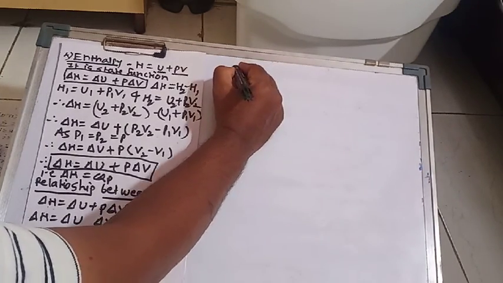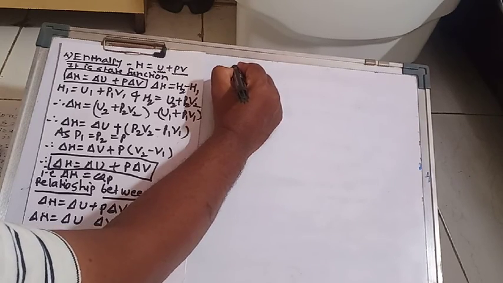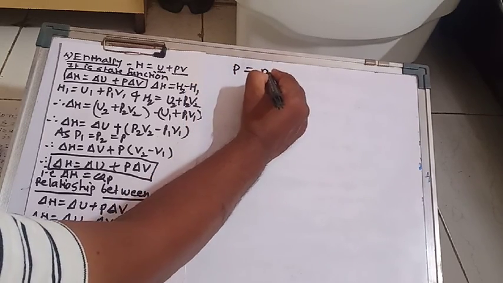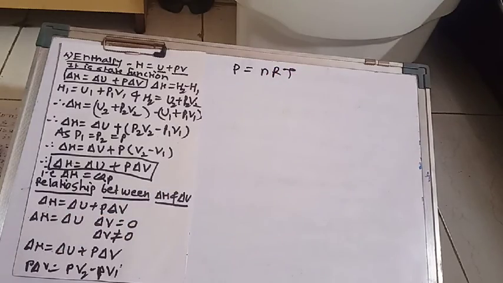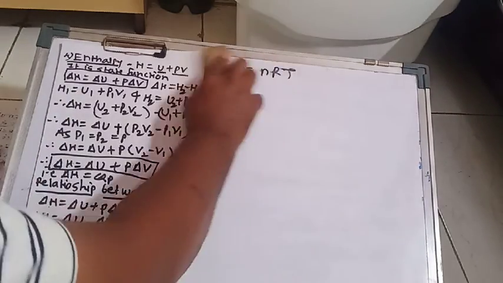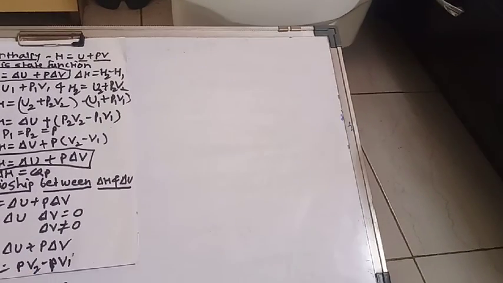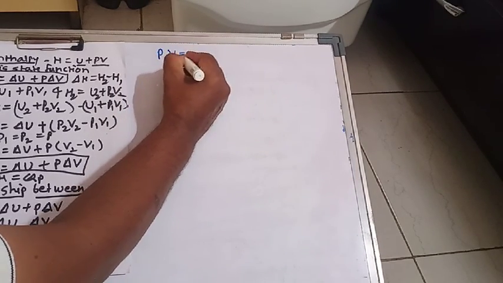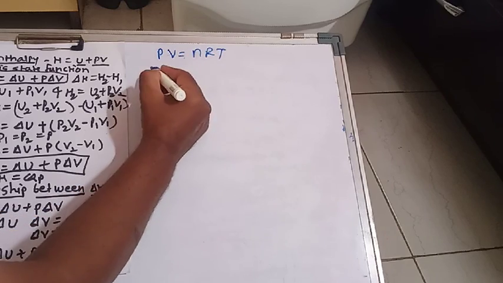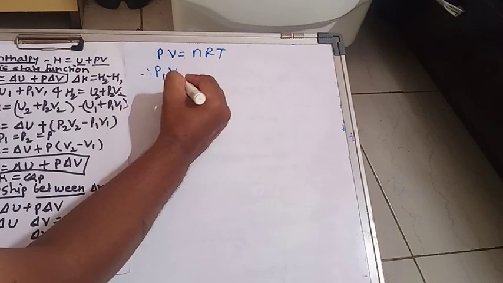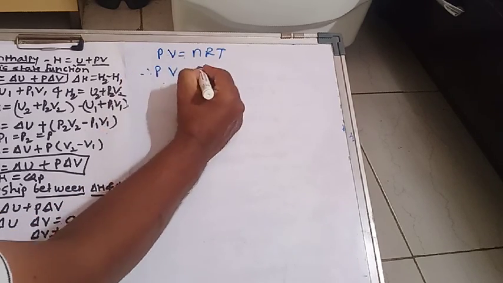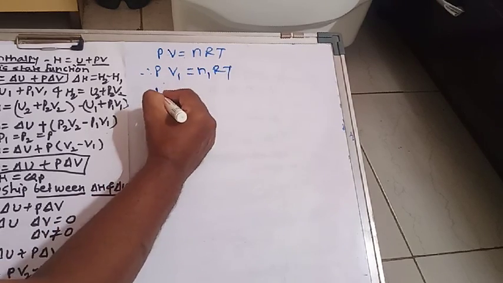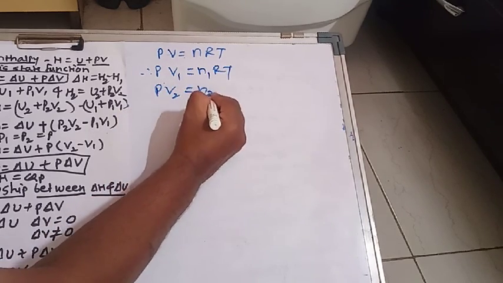For an ideal gas, PV is equal to nRT. So according to the ideal gas equation, PV is equal to nRT. Therefore P V1 is equal to n1 RT and P V2 is equal to n2 RT.